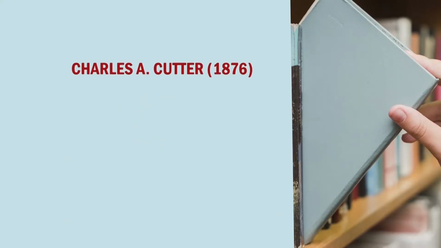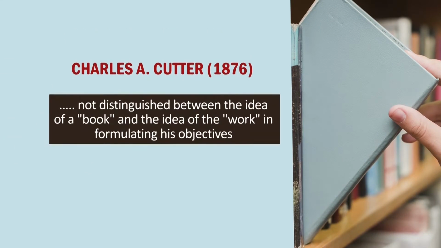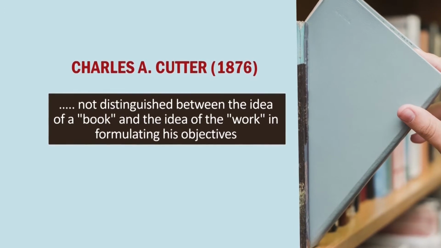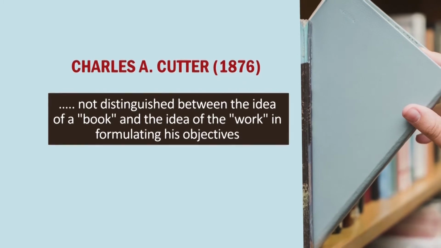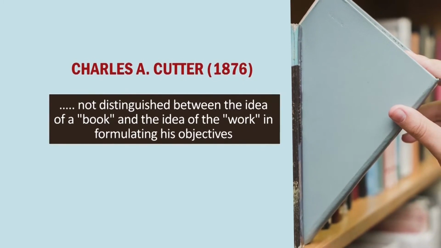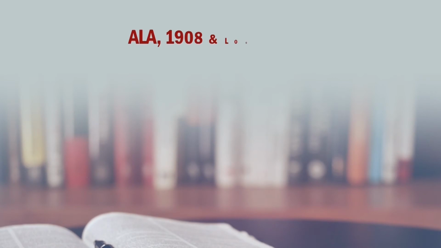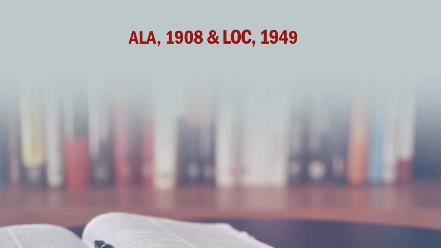But Carter never distinguished between the idea of a book and the idea of the work in formulating his objectives. So, Carter never differentiated the work from a book. After that, Carter's objectives remained unchallenged for a long 75 years. Meanwhile, 2 important cataloging codes came. One is the ALA 1908 code and the next one is the Library of Congress 1949 code. In both of these codes, the objective of collocation was there.